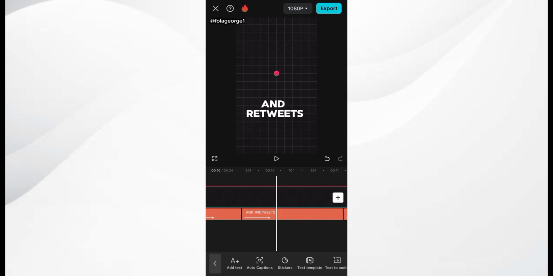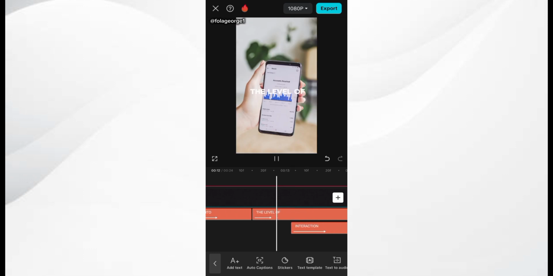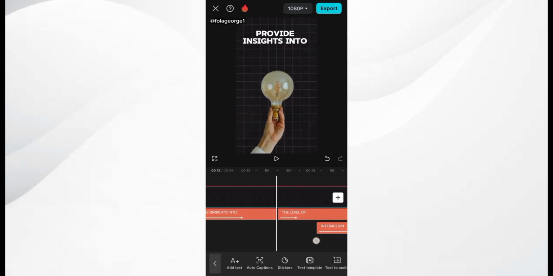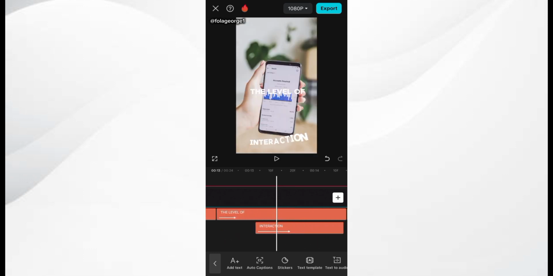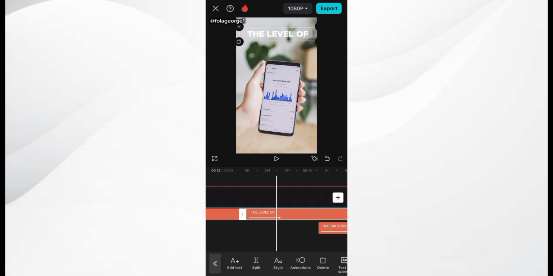I play the video to see how it looks. Provide insights into the level of interaction. So the level of interaction. I'm just going to position my text right here, and also position my interaction text. The "level of" text is positioned right at the top. Just increase the size a little bit. Yeah.